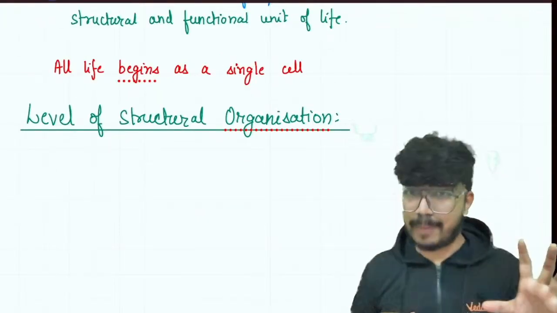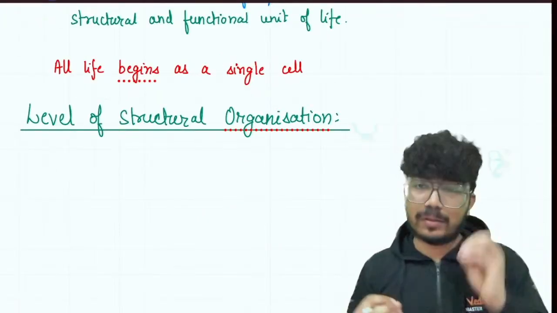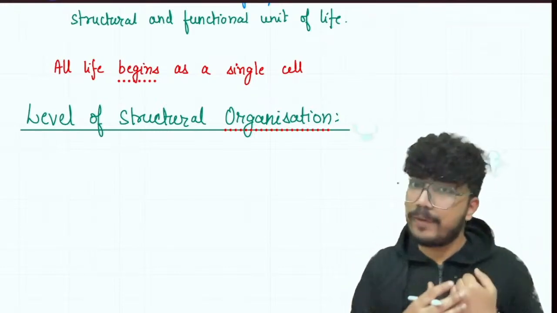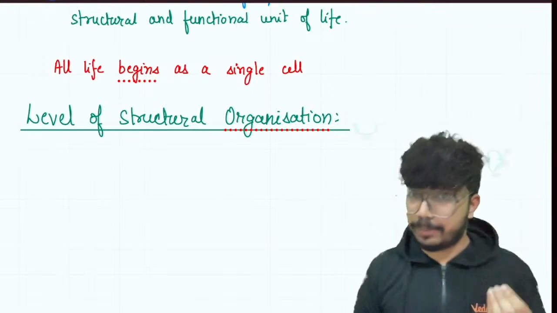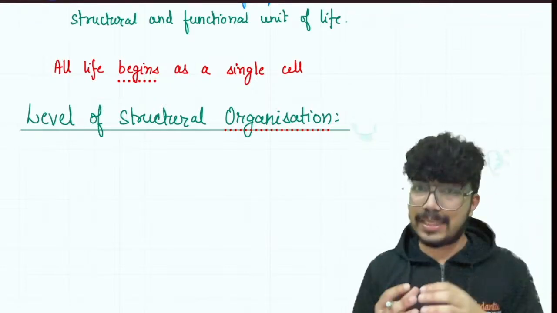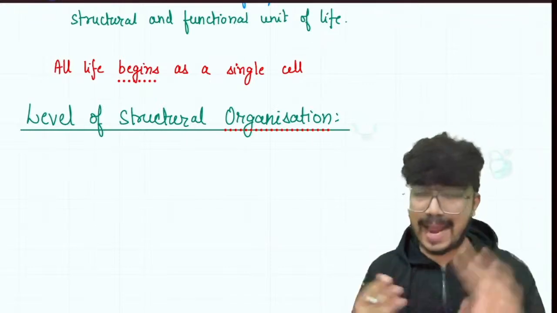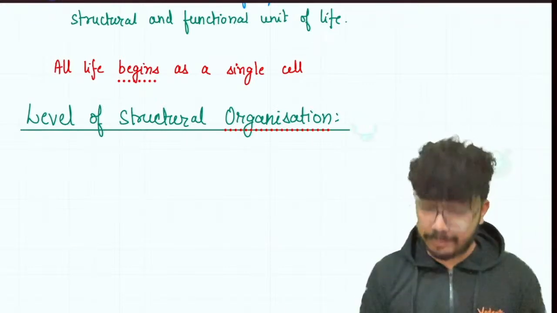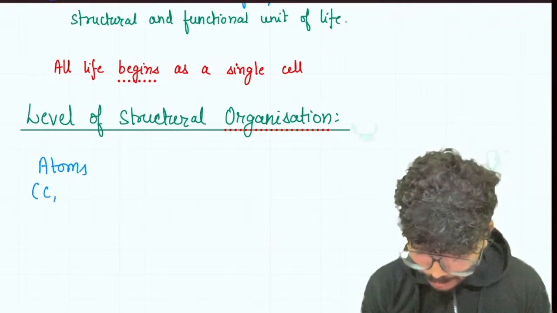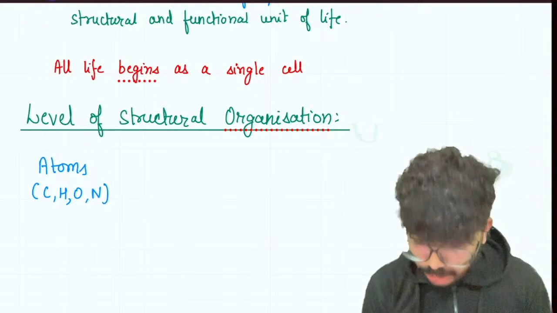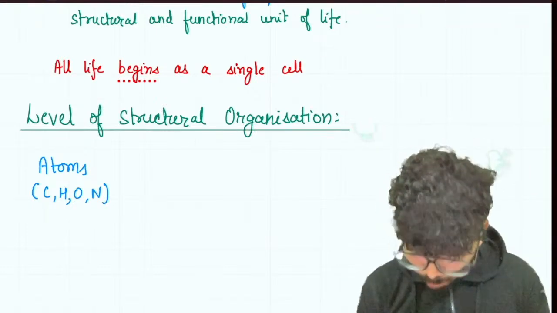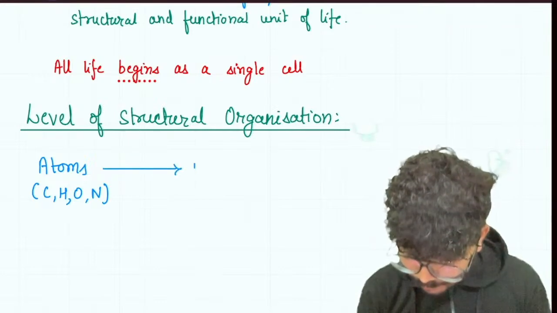Everything around us is matter. Matter is made up of atoms. This is what chemistry teaches us. So we human or all living organisms, we are also matter, right? So we must be made up of atoms. So with respect to the living organisms, the primary atoms that we have, basically they include carbon, hydrogen, oxygen and nitrogen, right? So the primary atoms that we are made up of. Okay, so the level of organization will start with atoms, and the primary atoms are going to be carbon, hydrogen, oxygen and nitrogen. These atoms, they come together to make molecules, right? So the atoms, they will give rise to molecules. So from atoms, we will get molecules.